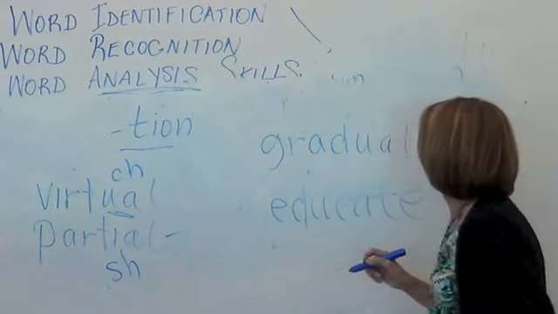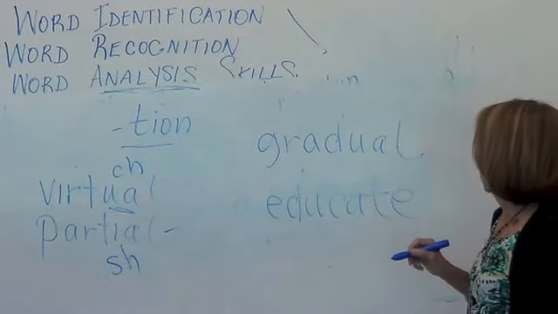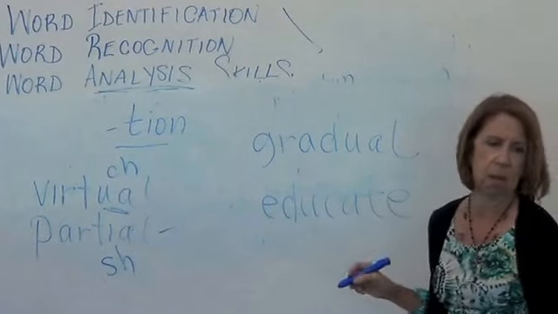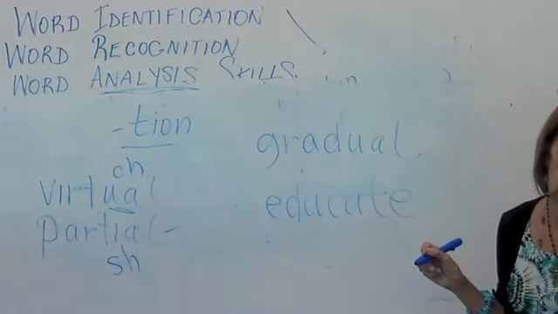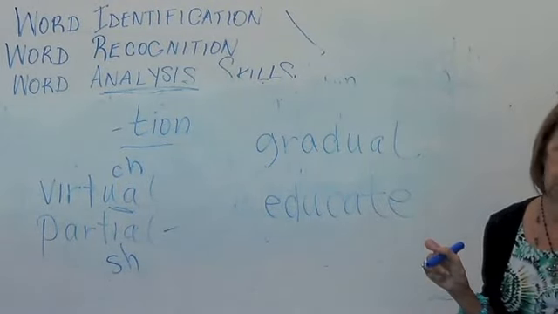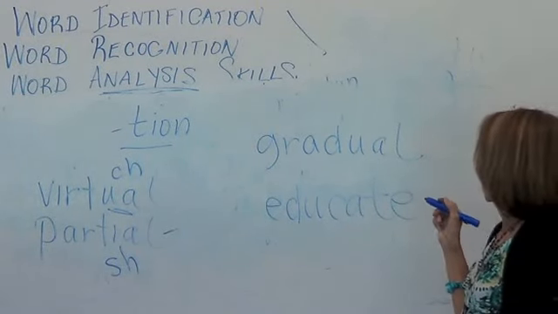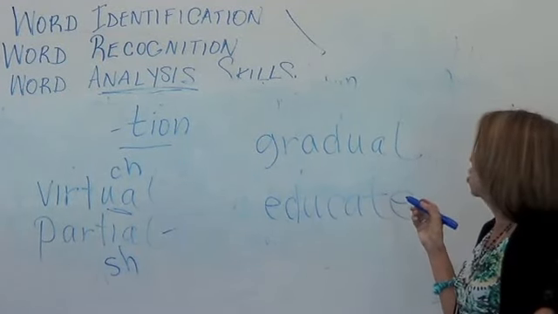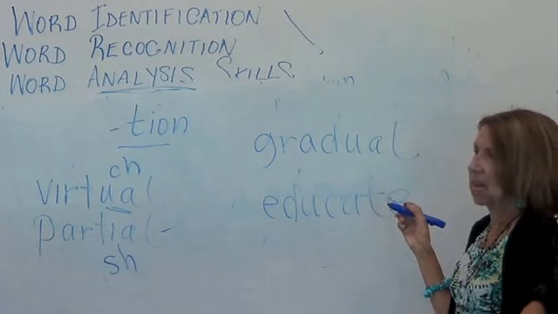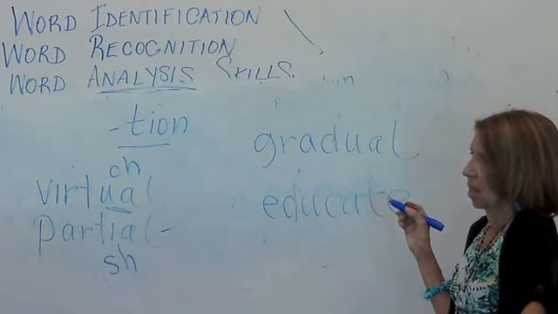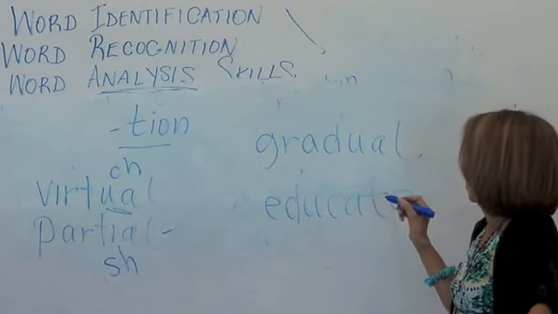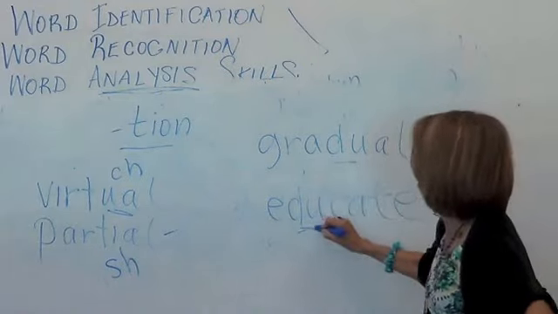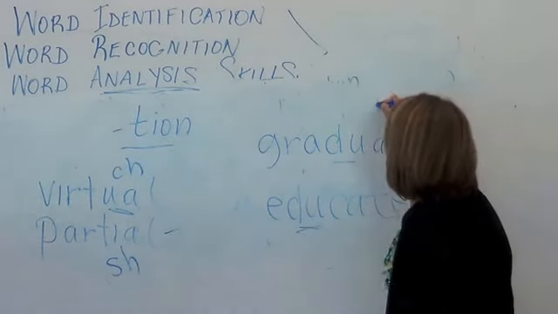Does the D have different sounds in gradual and educate? Gradual. No, it's the same. Yes, and it's a jug sound. Education, educate. When you have the DU, what does it sound like? Yeah, sounds like a J.